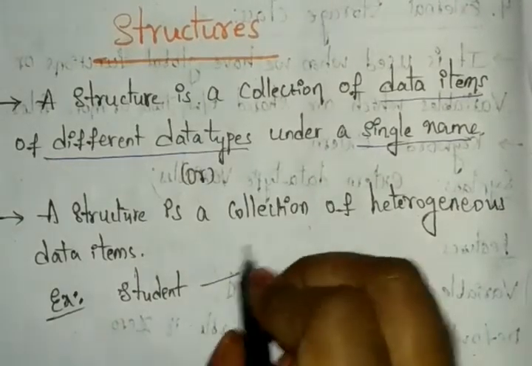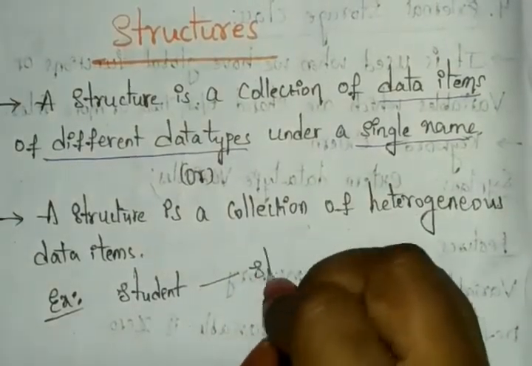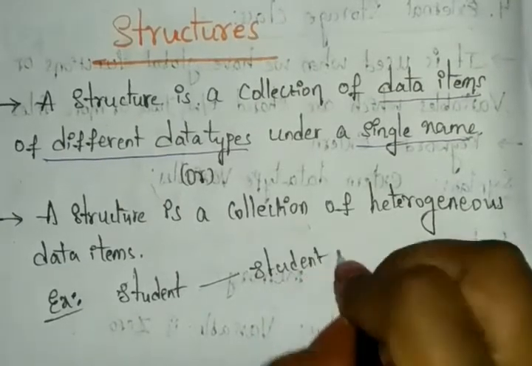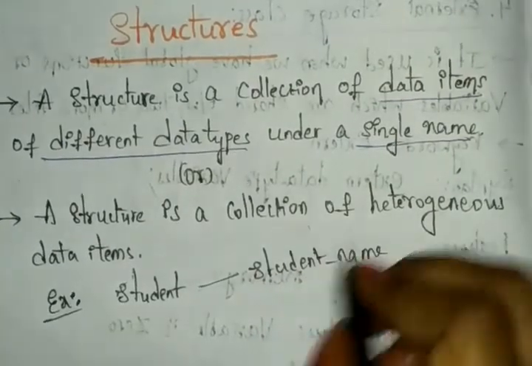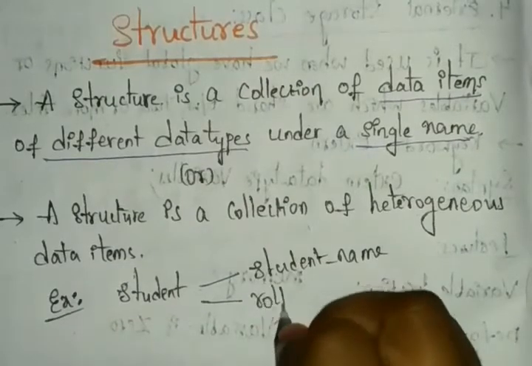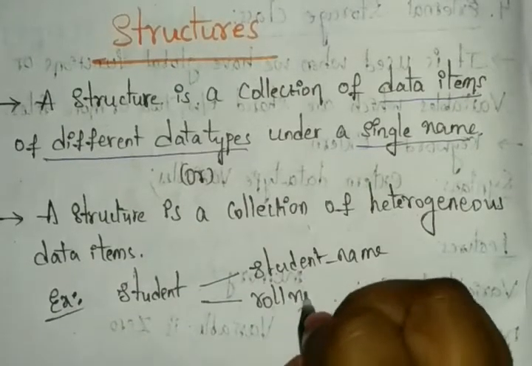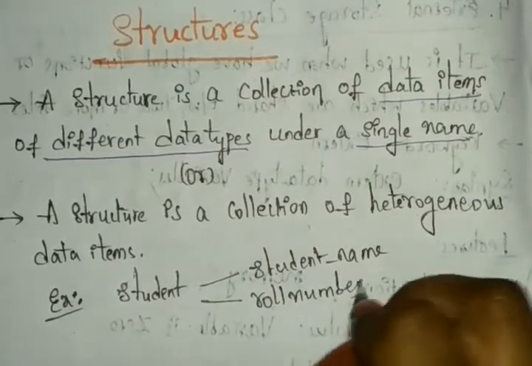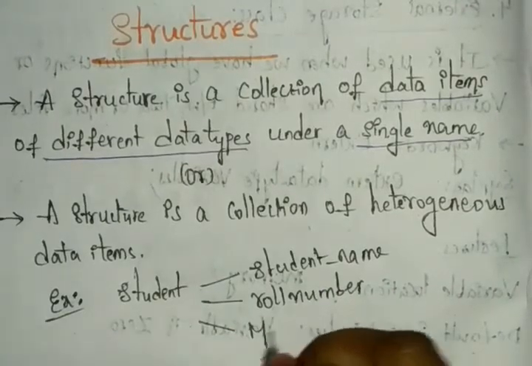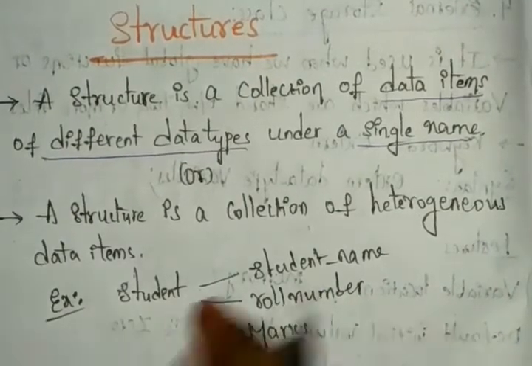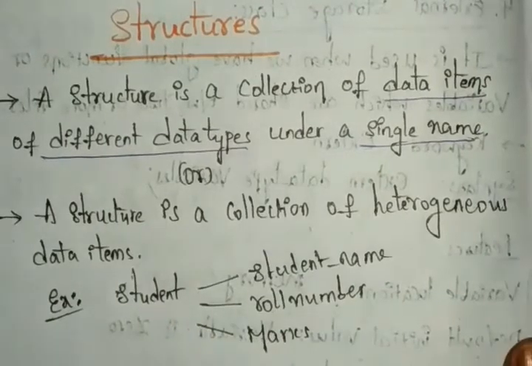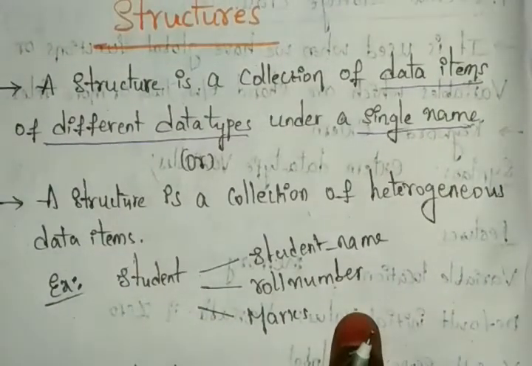For example, here I am writing student name and student roll number, and the student will also have marks. One student has these several attributes.